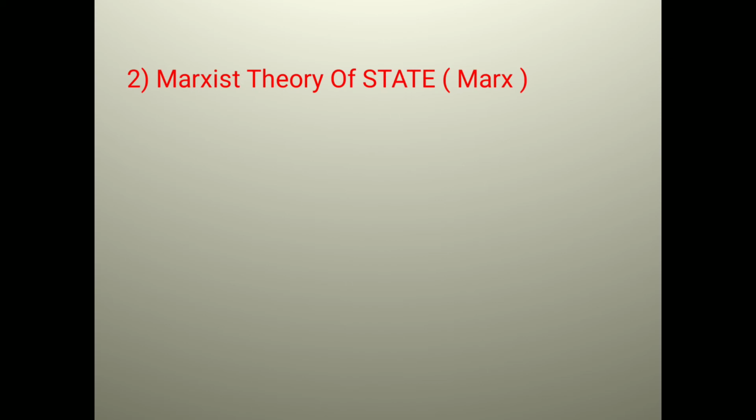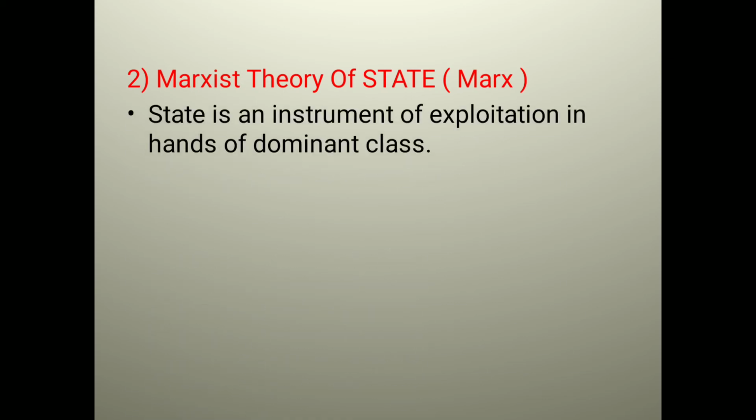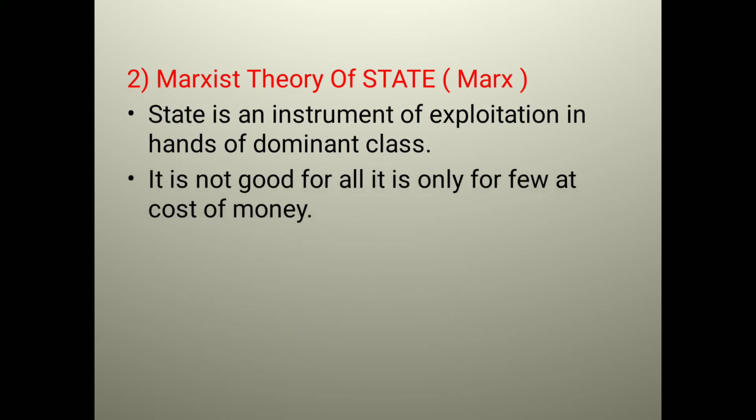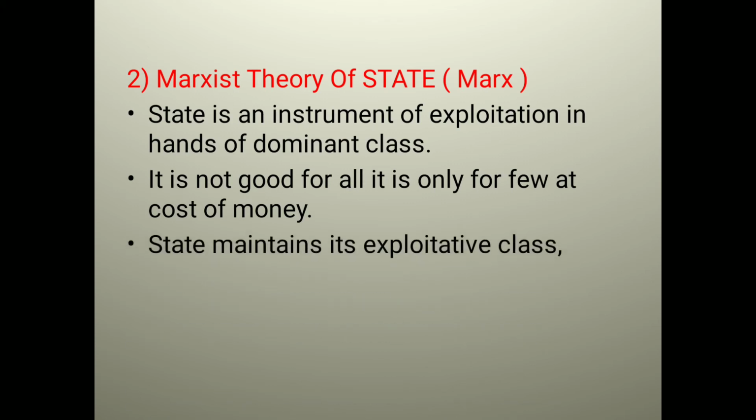Second is the Marxist theory of state, of course given by Marx. What does Marx say? Marx says that state is an exploitation in the hands of the dominant class. It is not good for all, it is only good for few. Okay, so this is a different thought of his. State maintains its exploitative class, means class conflicts happen in state. The superior will rule over the inferior. Dominant class rules over the inferior class. State is a symbol of injustice.